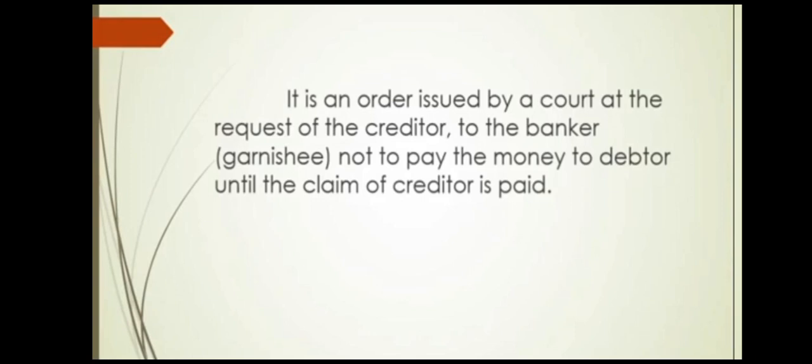When the debtor fails to pay the money to his creditor, and the creditor comes to know that the debtor has an account in a bank, in such cases the creditor may apply to the court to issue a garnishee order on the debtor's banker. So that is your garnishee order. We'll take a small example and try to understand what this garnishee order is.